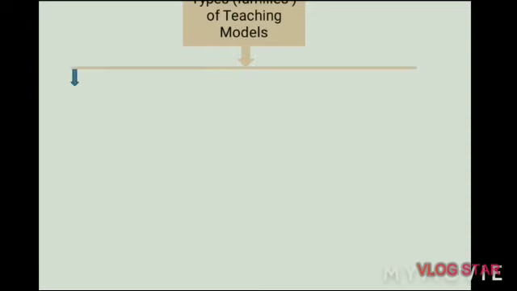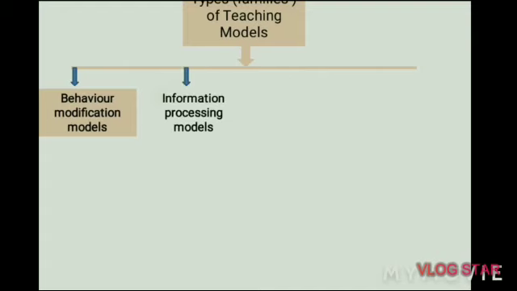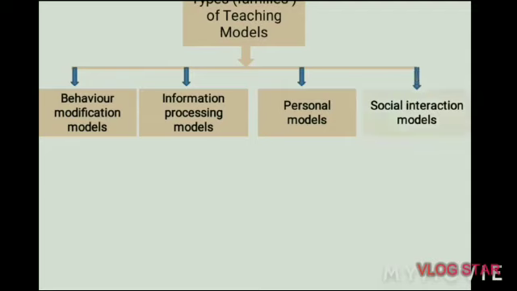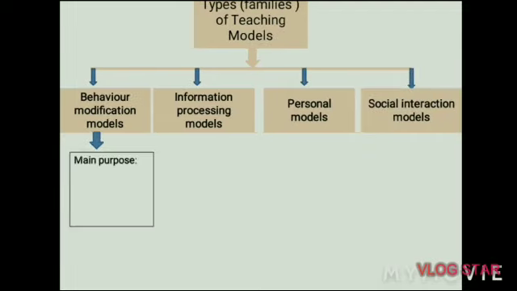Now let us see the types or families of teaching models. Number one is behavior modification model, then information processing model, then personal model, and lastly social interaction models. The main purpose of the behavior modification model is to bring desirable change in the behavior of the learner.